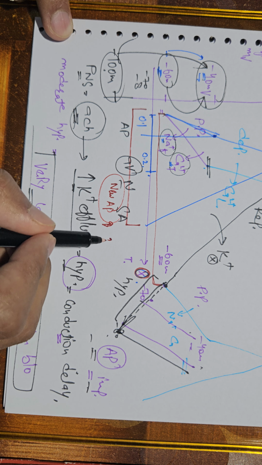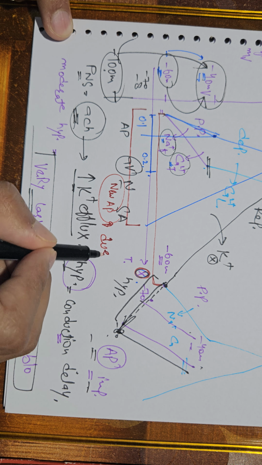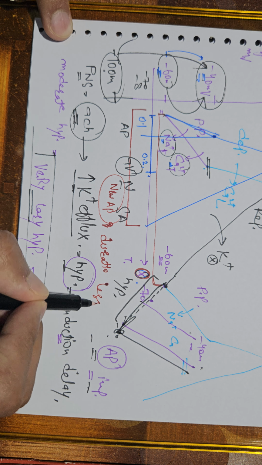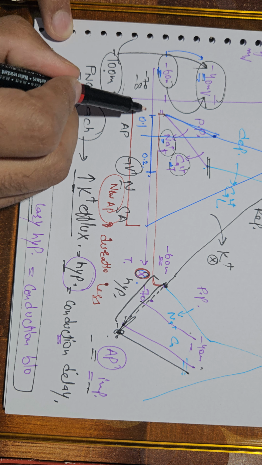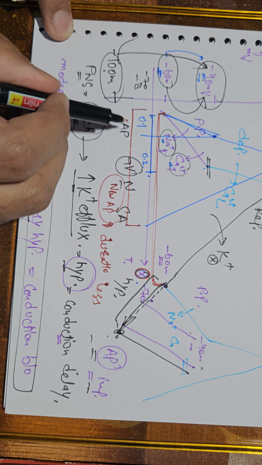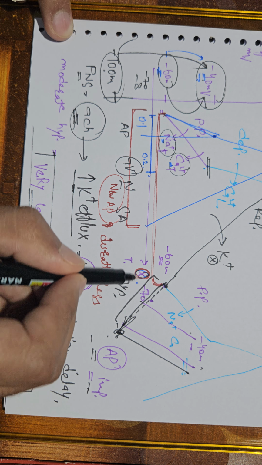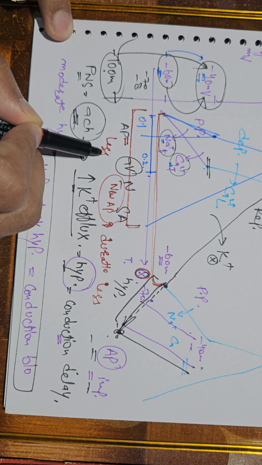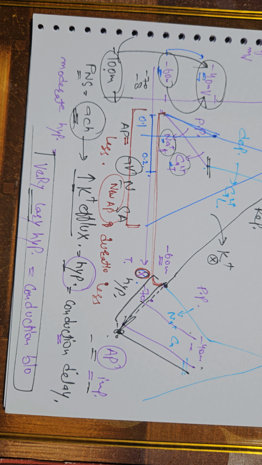The duration of the new action potential is less. Is that clear? Initial action potential was from here to here. New action potential is from here to here. So the new action potential takes less time.